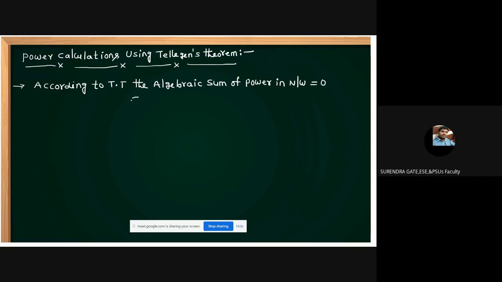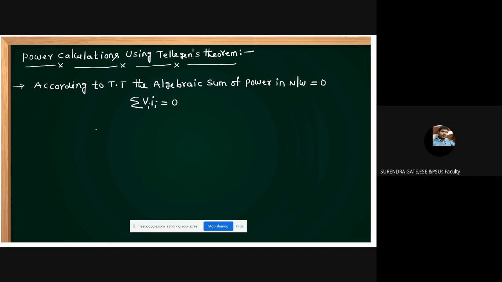That is, sigma Vi Ii equals 0. The algebraic sum of powers in a network equals 0.